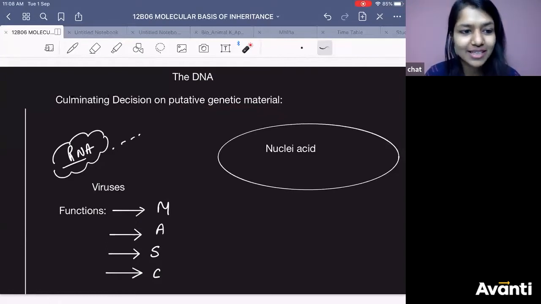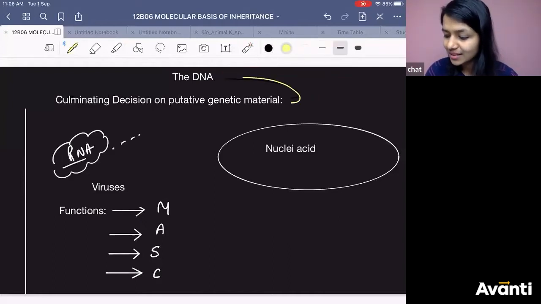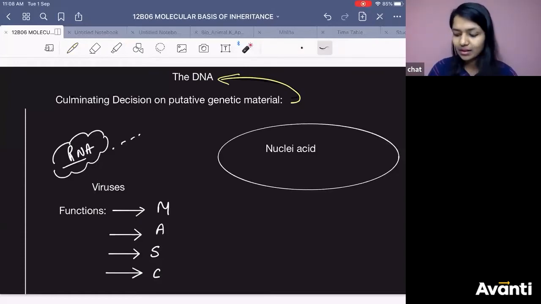Which is that respected genetic material? What's the final decision? The final decision is that it is DNA. Though in the beginning they had found out that it is RNA. For some time they had considered RNA as the genetic material, right? Then why was RNA considered as genetic material? They must have got it in some of the organisms.